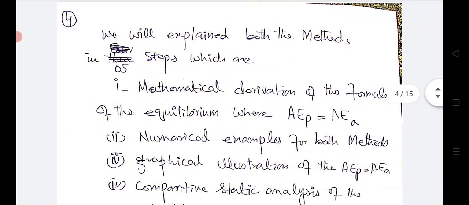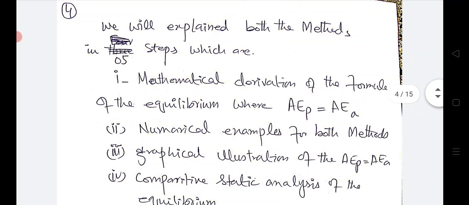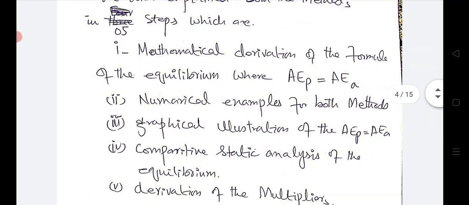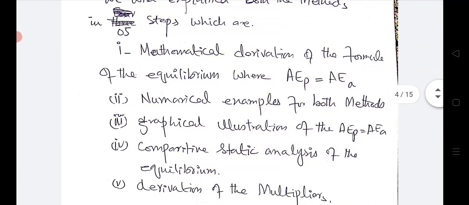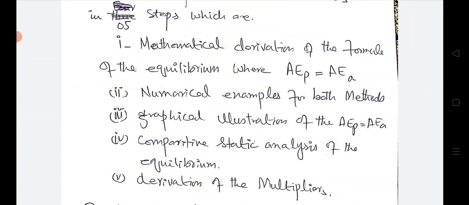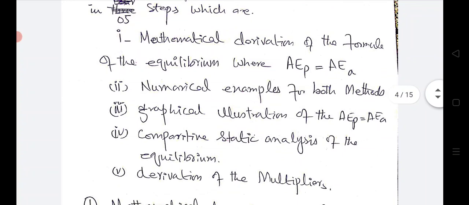We will determine the national income equilibrium and analyze the basic phenomena of these two methods. We will use 5 steps. Reading from slide number 4, we will explain both the methods in 5 steps. Number 1, we will mathematically derive the formula of national income equilibrium in three sector economy where aggregate planned expenditure is equal to aggregate actual expenditure.